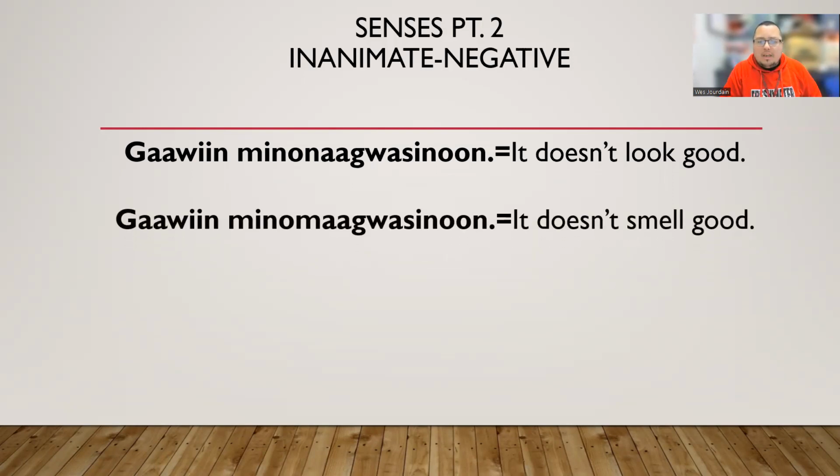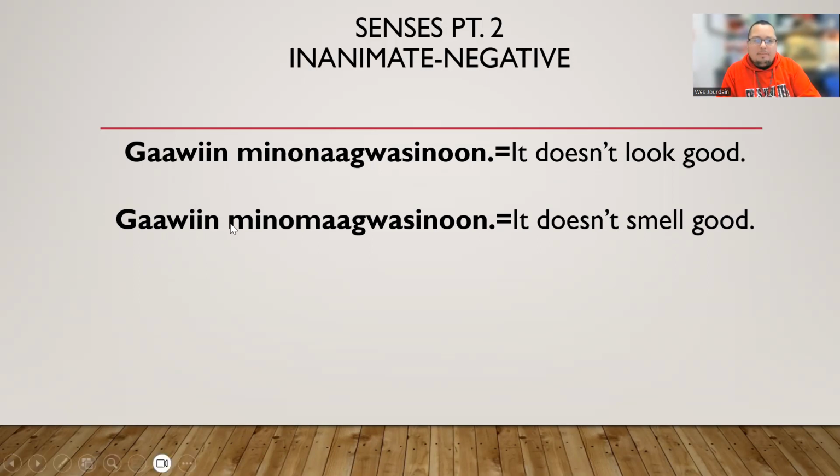Gawin minomagwasinun. It doesn't smell good. It, the inanimate object, doesn't smell good. So maybe we're talking about a sock, could be underwear, could be a shoe, anything that's inanimate we're talking about in this form.